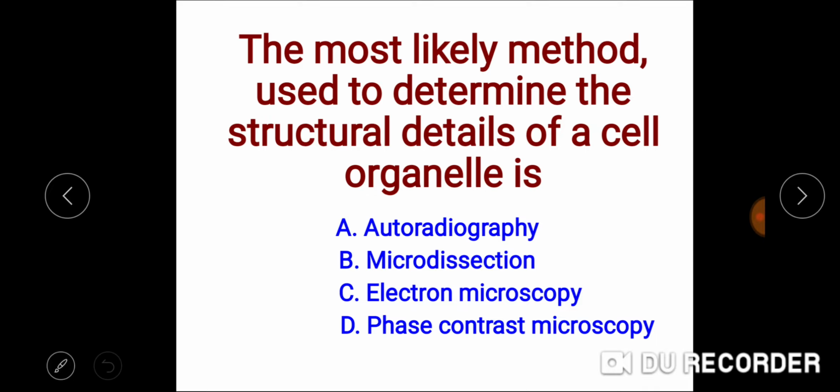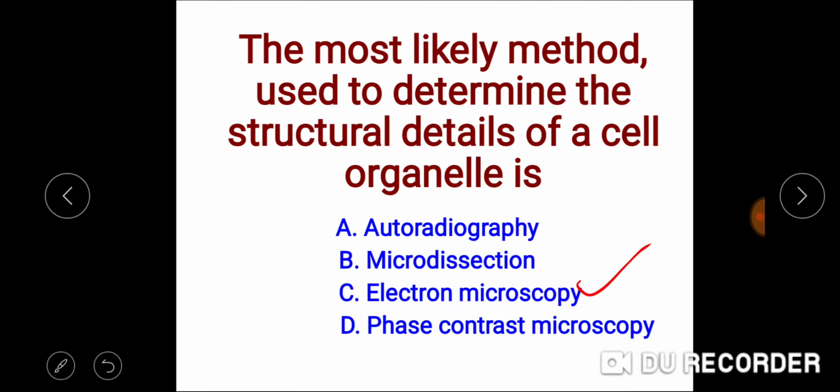Microdissection refers to a variety of techniques where a microscope is used to assist dissection. Electron microscope uses electron beams and has a very high resolving power and can be used to determine the structural details of the cell organelle. So the correct answer is electron microscope.